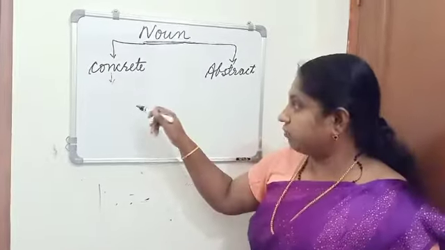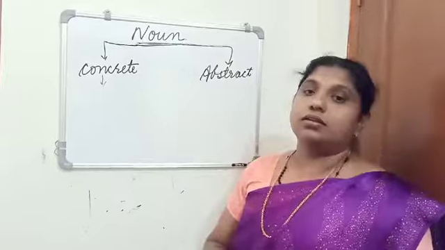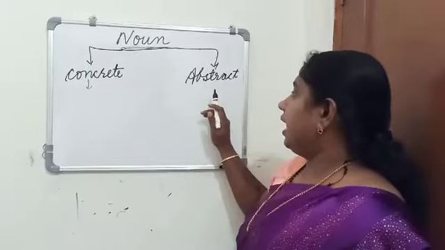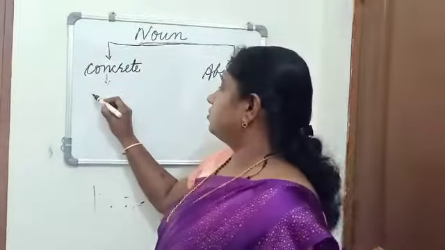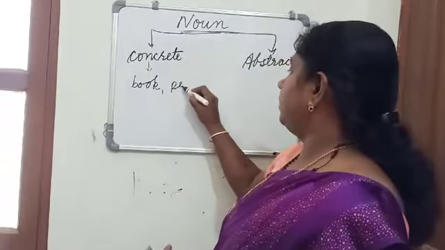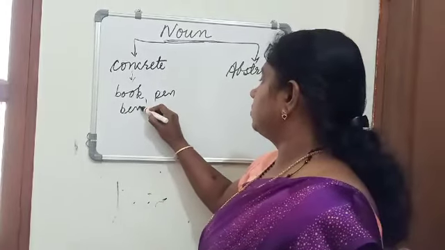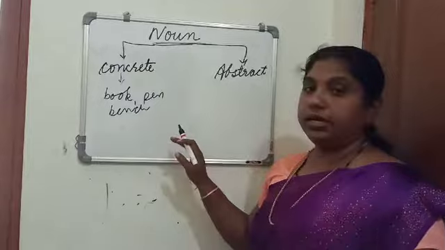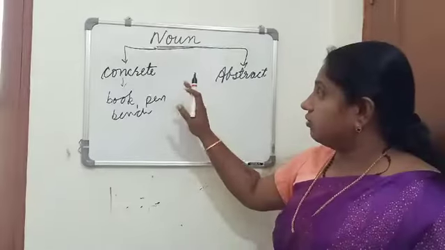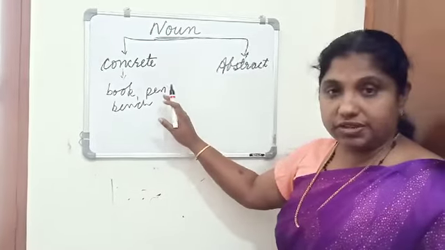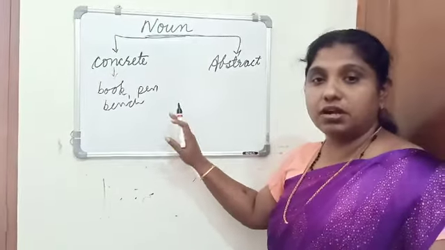Examples for concrete nouns: book, pen, bench. All these are the examples for a concrete noun. A concrete noun is a noun which has material body. We can touch it, we can see it, we can experience through our senses.